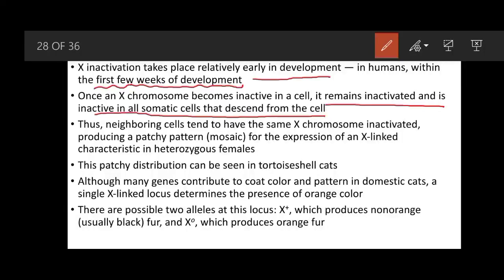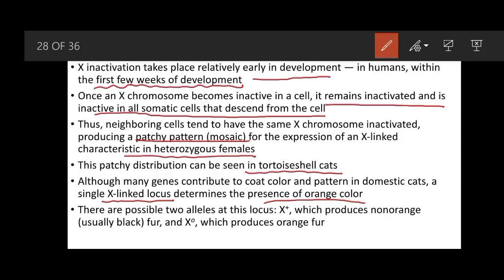So neighboring cells tend to have the same X chromosome inactivated, producing a patchy pattern, and this patchy pattern is mosaic for the expression of X-linked characteristics in heterozygous females. This patchy distribution can be seen in tortoiseshell cats. A tortoiseshell cat is one whose fur color looks like a tortoise shell. Although many genes contribute to coat color and pattern in domestic cats, a single X-linked locus determines the presence of the orange color.